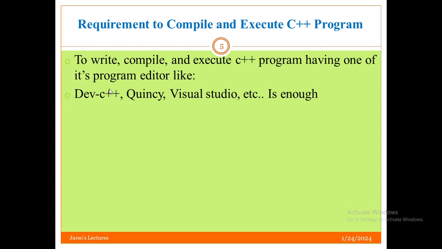That's why to write, compile and execute a C++ program, having one program editor like Dev C++, QNC, Visual Studio, or the others is enough.